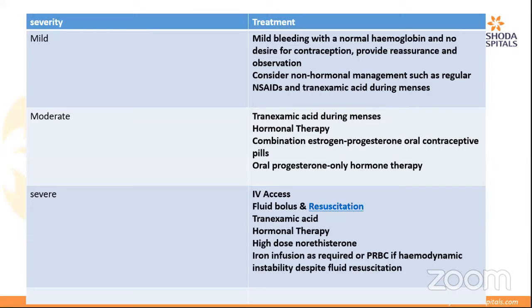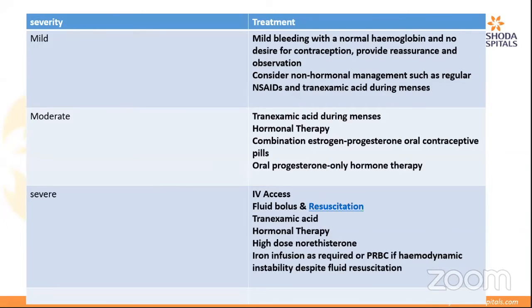Dr. Sama? Heavy bleeding, we do have a lot of patients in different age groups who've come with uncontrollable bleeding. Sometimes they're bleeding for a couple of days. In that, it is important that we categorize them properly, whether the bleeding is mild, moderate, severe. It is important to get a thorough gynecological history as to how many days is she bleeding for, how many pads is she changing per day, and how heavy the bleeding is. So that gives us an idea on how we can categorize it.